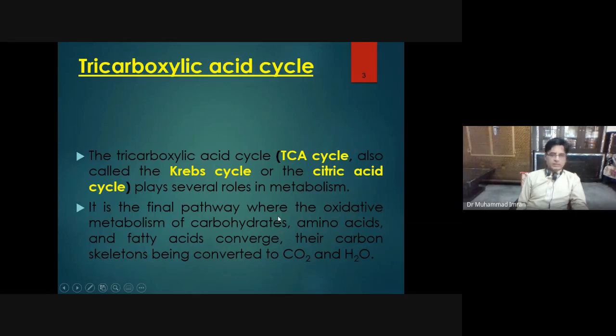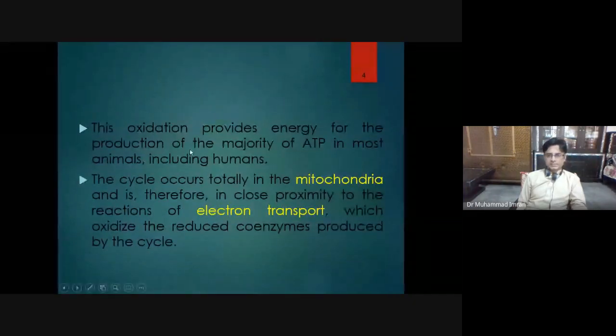So all the carbohydrate, protein, fatty acid finally end at acetyl-CoA or some byproduct of the Krebs cycle. So they are utilized in the Krebs cycle and converted into carbon dioxide and produce a lot of energy. This oxidation provides energy for the production of the majority of ATP in most animals including humans.